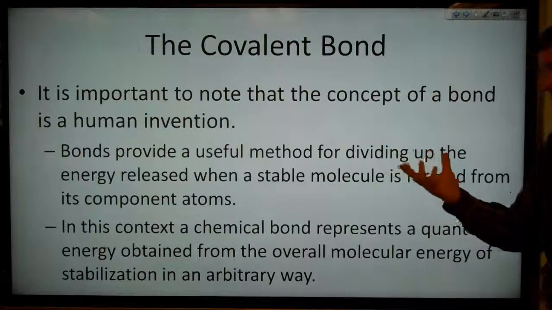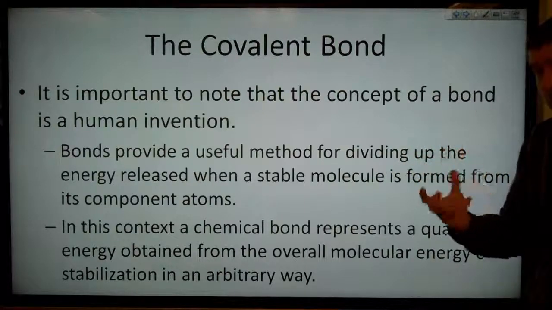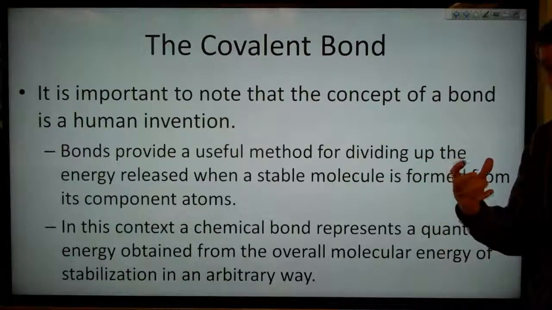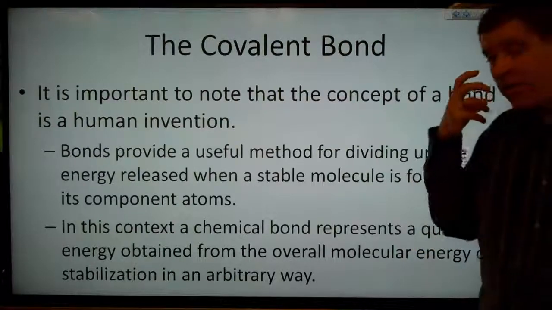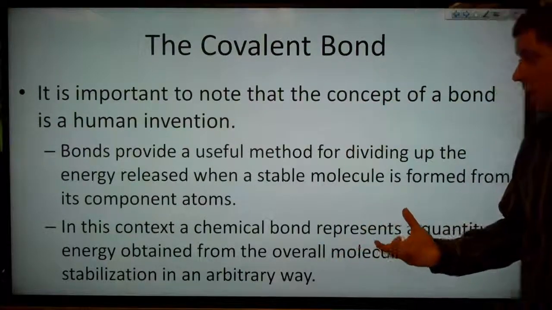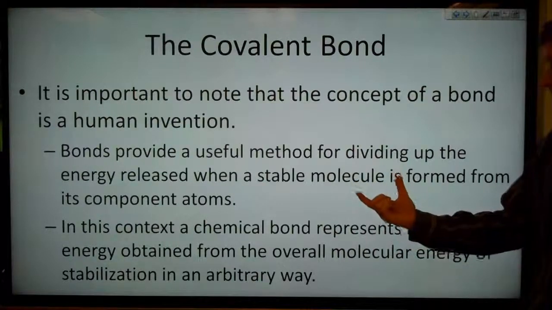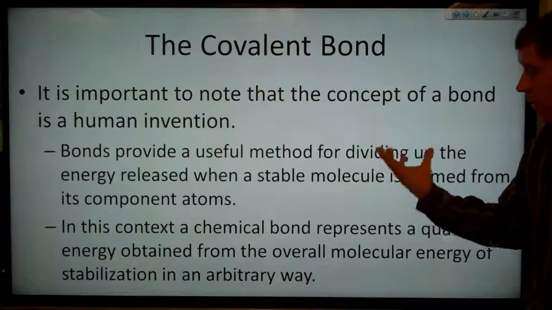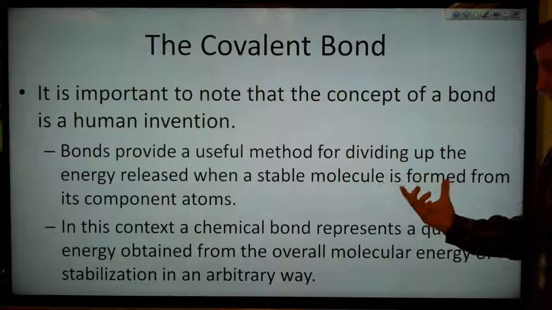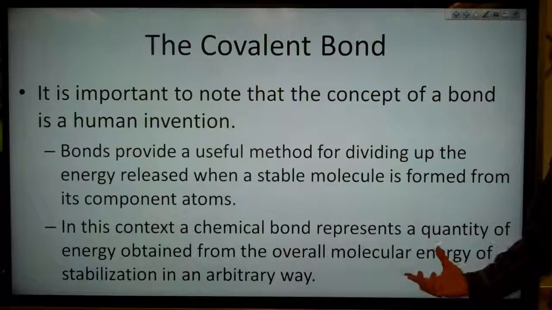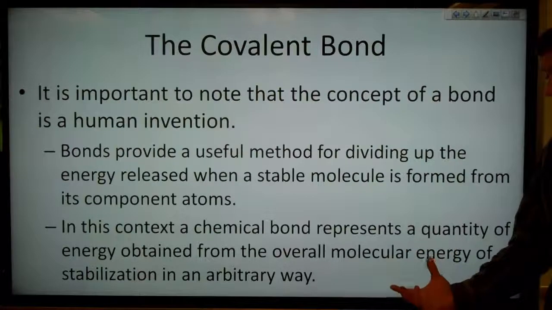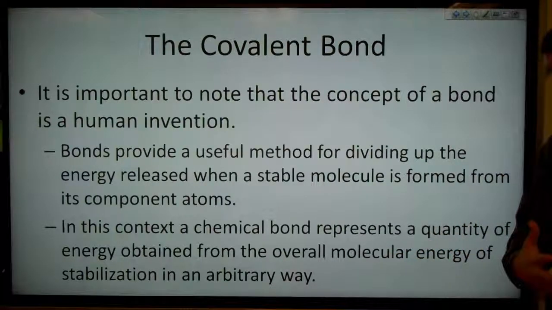It's just a useful method for us for dividing up the energy released. Right? It's a useful accounting tool for us, basically. It's a useful way of visualizing what's going on there. So it is a useful method for dividing up the energy released when a stable molecule is formed from its component atoms. So in this way, a chemical bond represents a quantity of energy obtained from the overall molecular energy stabilization.